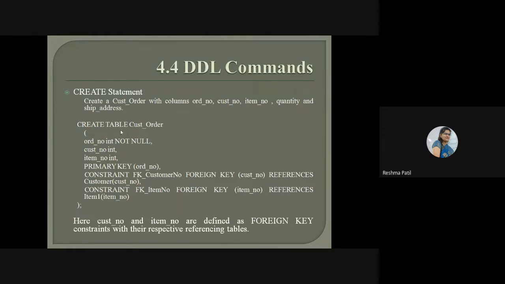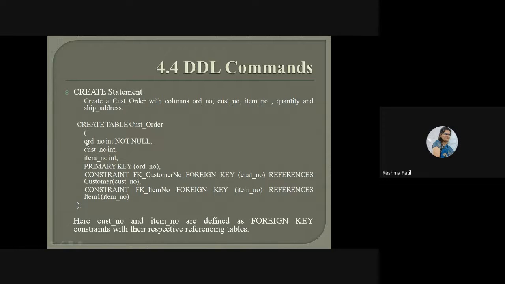Okay, and here for this table, for uniqueness of this table, we have created one more column, that is order number, that is already mentioned here also. Create a customer table with columns order number, customer number, item number, quantity, and ship address. So that order number is here.